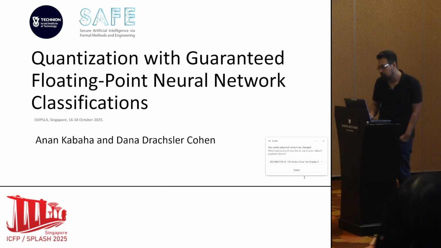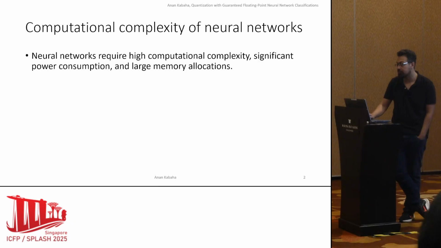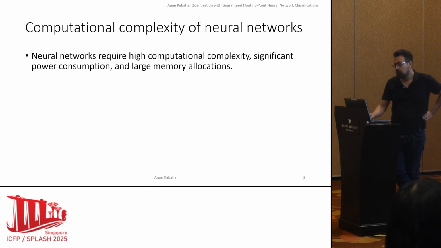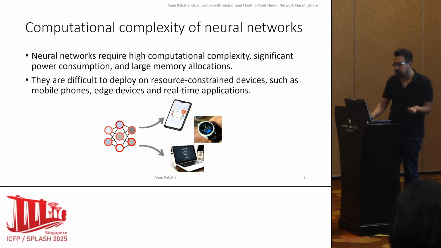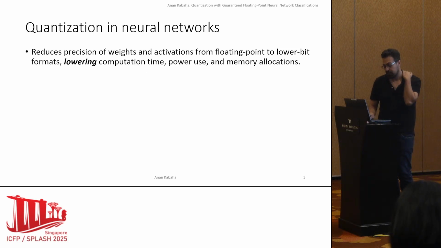I'm Anan, and today we are going to talk about quantization with guaranteed floating point neural network classifications. So neural networks are very powerful, but they require high computational complexity, significant power consumption, and large memory allocations. And because of that, it's hard to deploy them on resource-constrained devices, for example, mobile phones, smartwatches, or real-time applications.